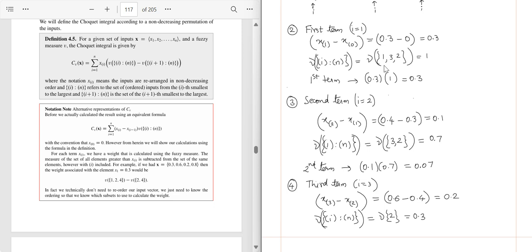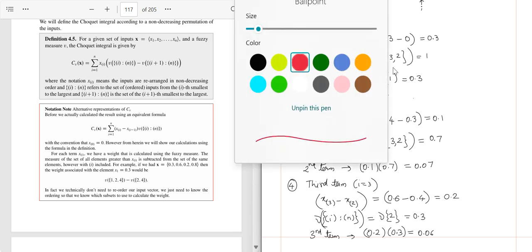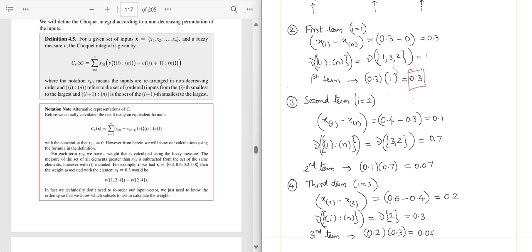So now the third term can be developed as 0.2 into 0.3, which is nothing but 0.06. So the first term was 0.3, the second term was 0.07, the third term was 0.06.